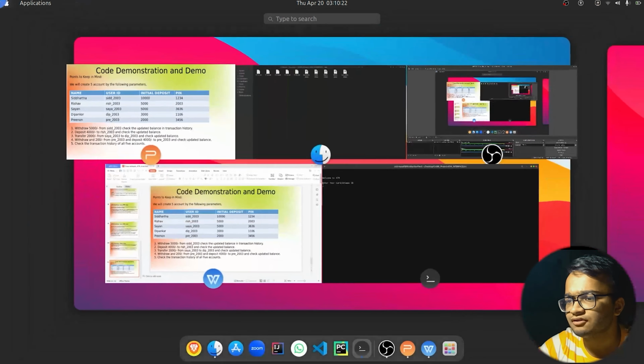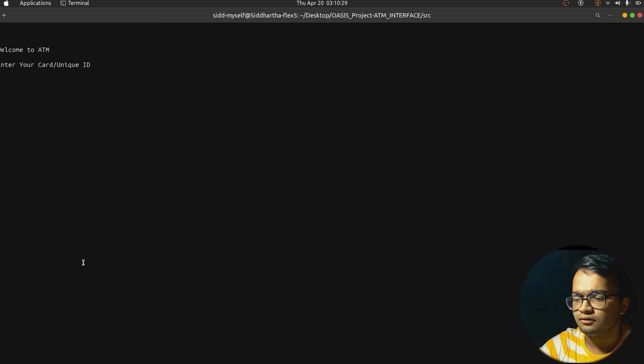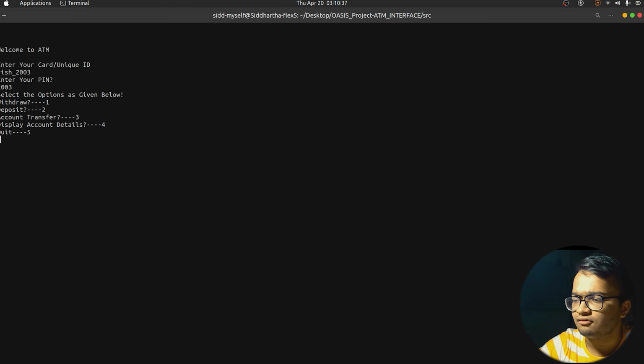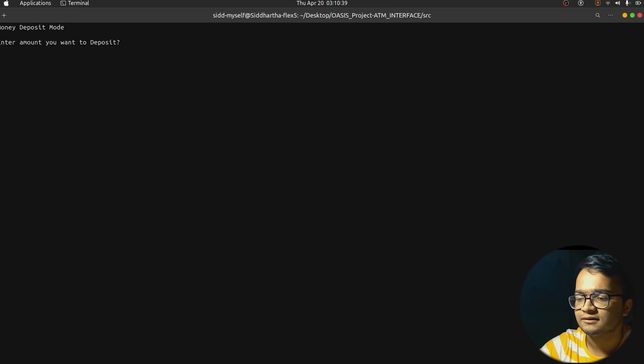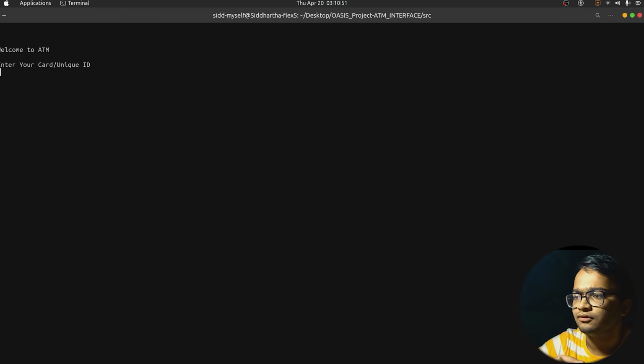So what is the next operation which we are supposed to perform? The next operation is to deposit 4,000 to Rishabh's account. So let us do the following. Rishabh's user ID was Rish_2003. It's asking us for entering the pin. Rishabh's pin was 2003 and we want to deposit, so we'll press 2. And how much money do we want to deposit? 4,000. So let's press enter. It is showing processing your request, please wait. And I've given a time delay so that it is a realistic view. So again, my transaction is done successfully. What is the next operation that we are supposed to perform?